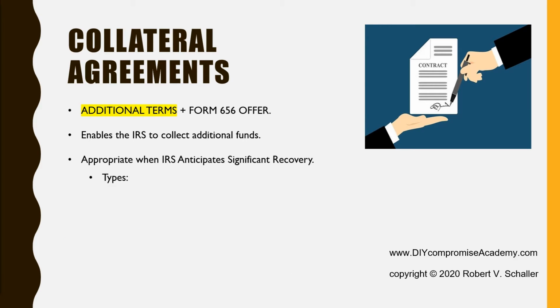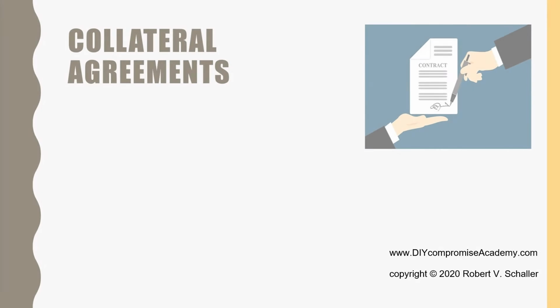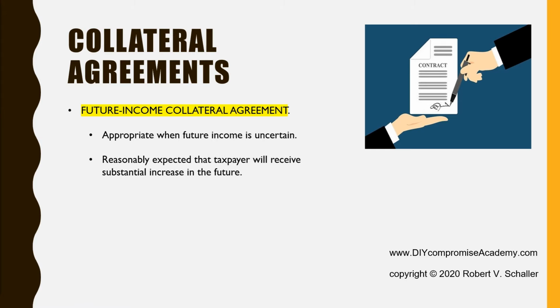There are several types of collateral agreements, including, without limitation, future income collateral agreements, adjusted basis collateral agreements, net operating loss collateral agreements, capital loss collateral agreements. This discussion will focus on the most common type of collateral agreement, the future income collateral agreement. A future income collateral agreement is most appropriate in situations where the taxpayer's future income is uncertain, but it is reasonably expected that the taxpayer will be receiving a substantial increase in income.